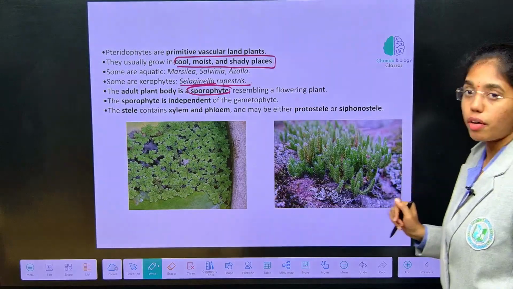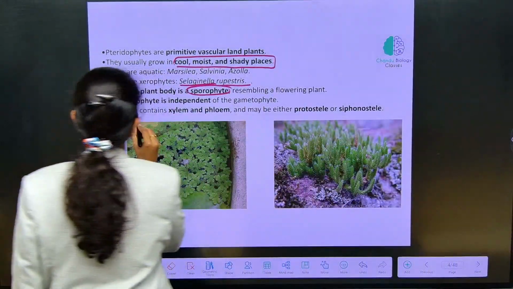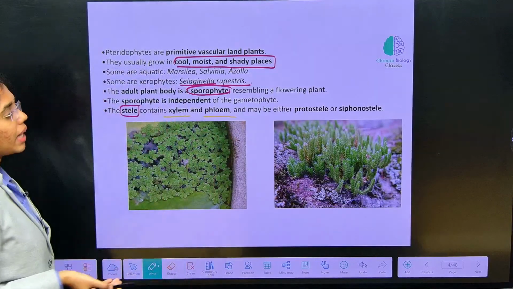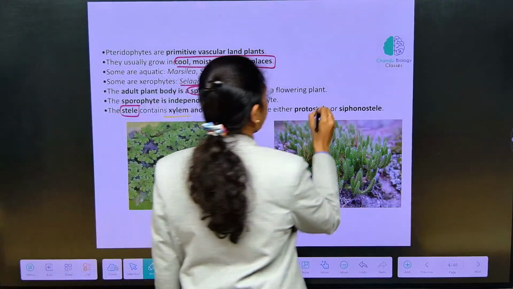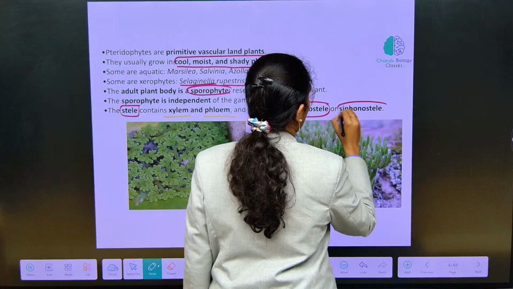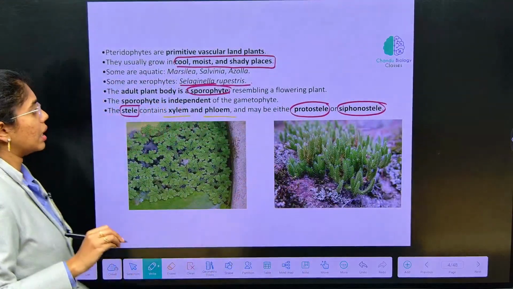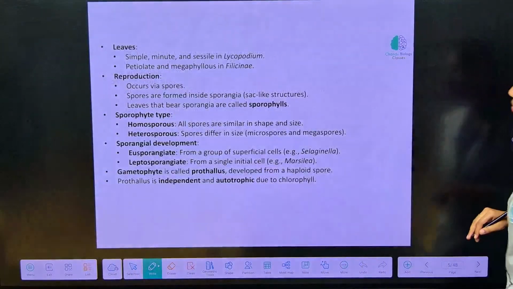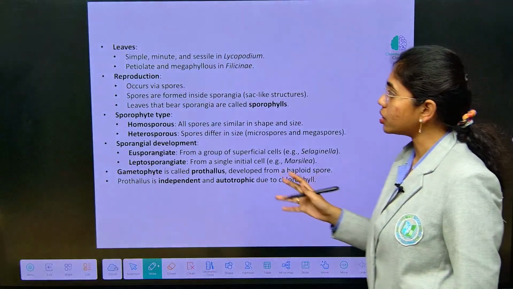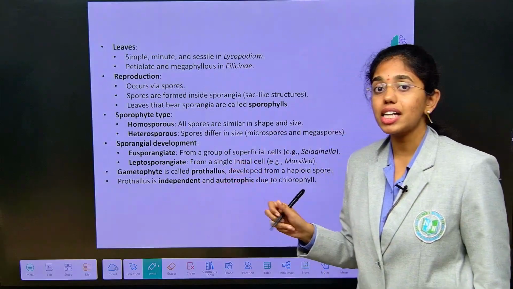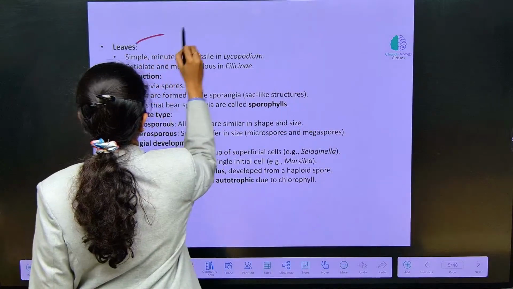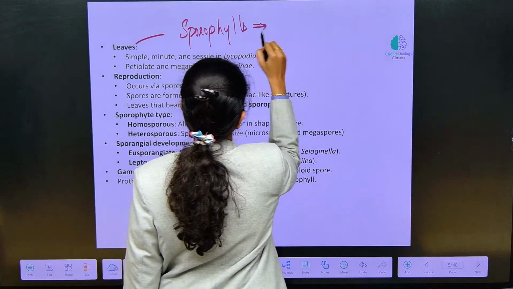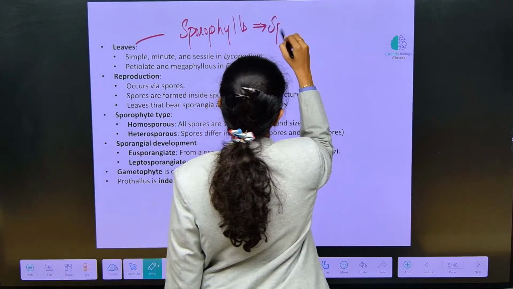Sporophyte is independent of gametophyte, and here if you see the stele, stele contains xylem and phloem, and they may be either protostele or siphonostele. Two types of steles are formed, either protostele or siphonostele. The primitive form of stellar arrangement is observed in Pteridophytes. Next, what will be the leaf structures and reproduction? Leaves are addressed as sporophylls in Pteridophytes. They are sporophylls because they bear spores. Leaf structures are spore bearing.